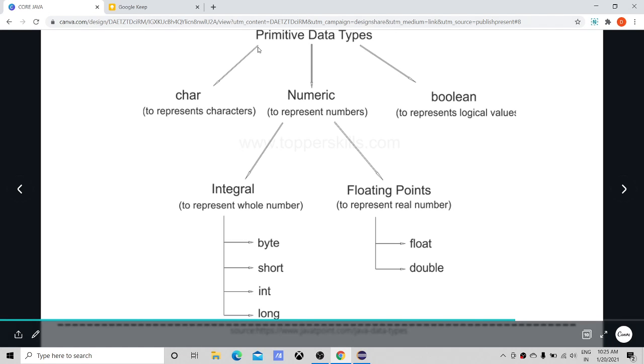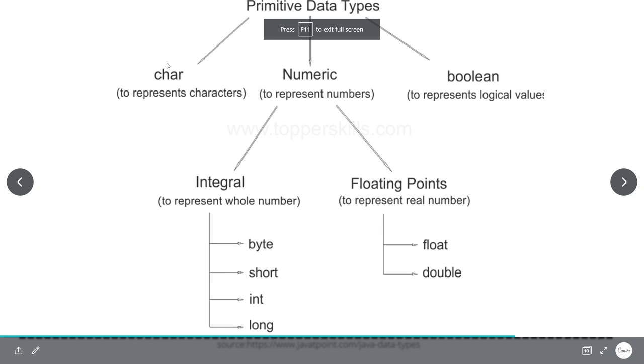Primitive data types are divided into three types. The first one is char, which is used to represent characters. Numeric data types are used to represent numbers, and Boolean is used to represent logical values.